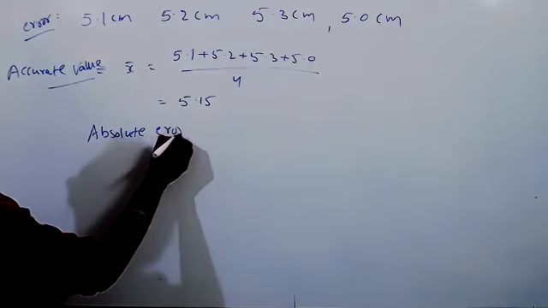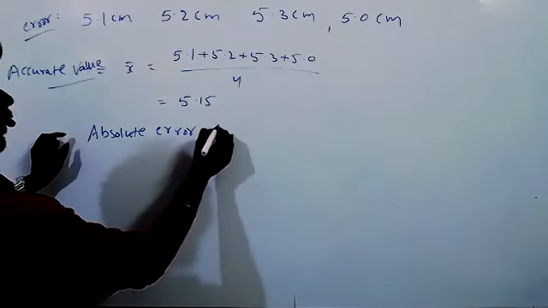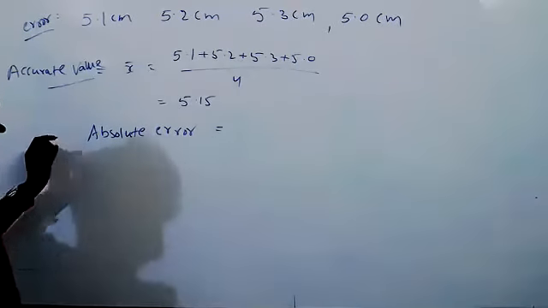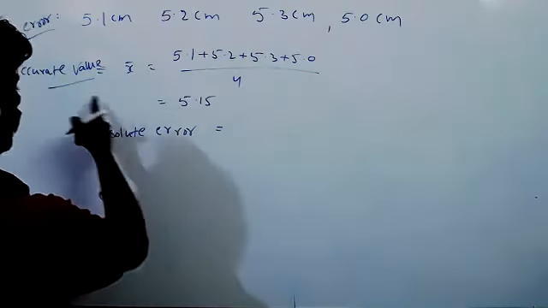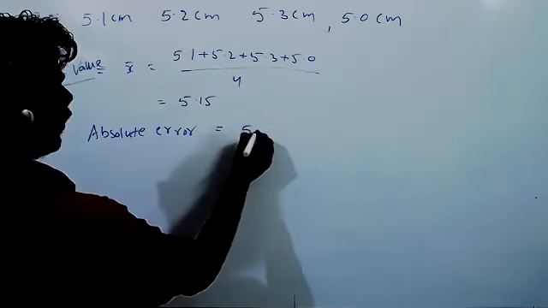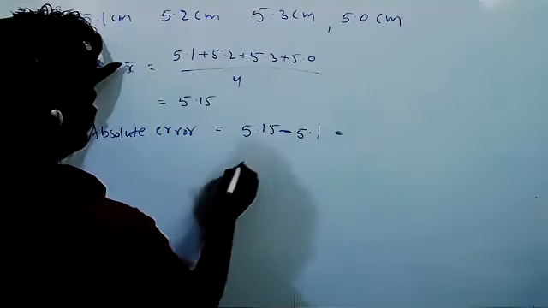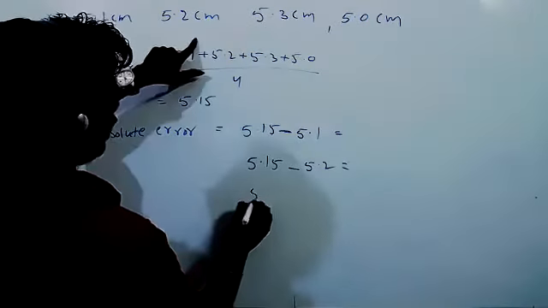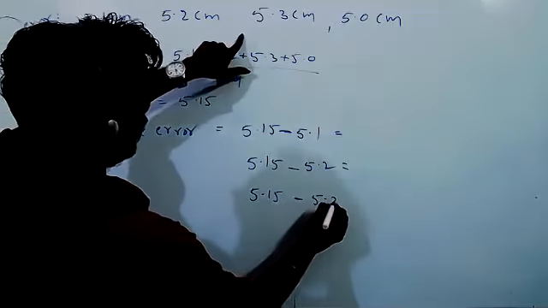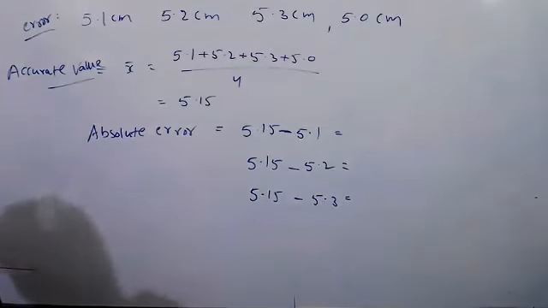Absolute error. One more. Absolute error. It is the error formula we are going to give. See once how to get this absolute error. Original value, like it is what? Accurate value. Accurate value how much? 5.15 minus 5.1, you will get one value. 5.15 minus 5.2, you will get one more value. 5.15 minus 5.3, you will get one more value. So these errors are called absolute errors.